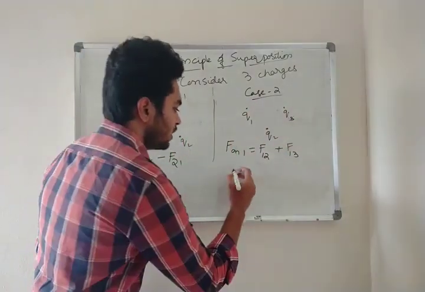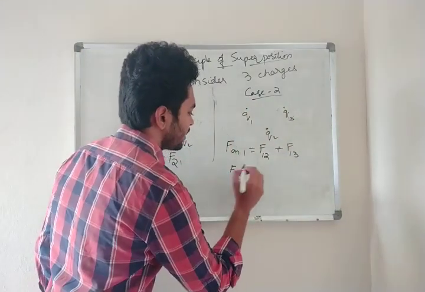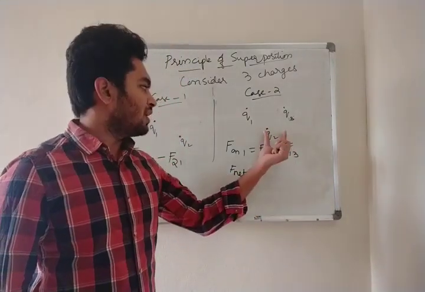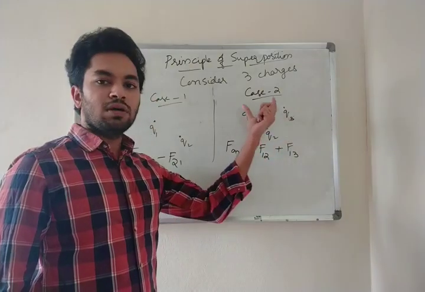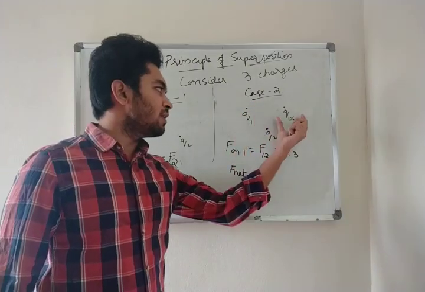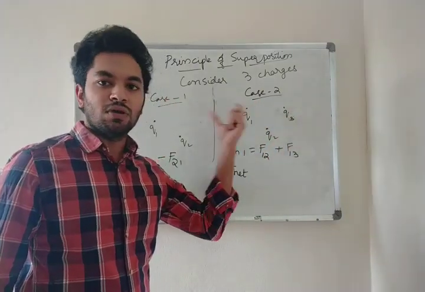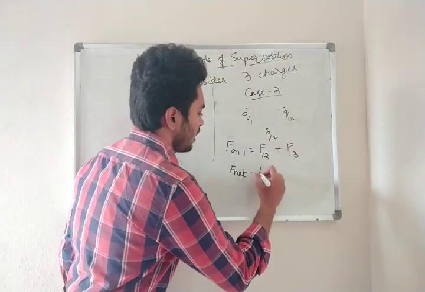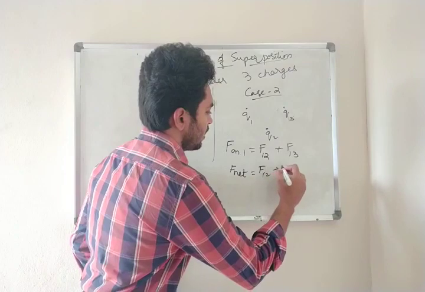So here you can call it F net, because you have 2 forces. Clear? F net is equal to F12 plus F13.